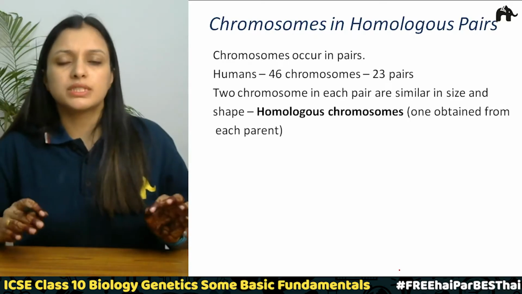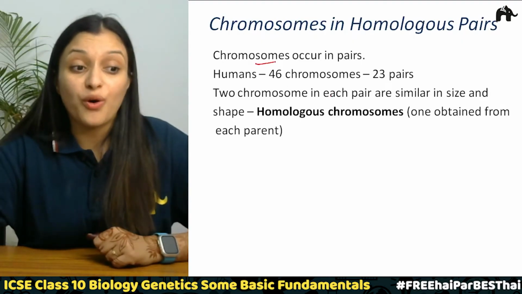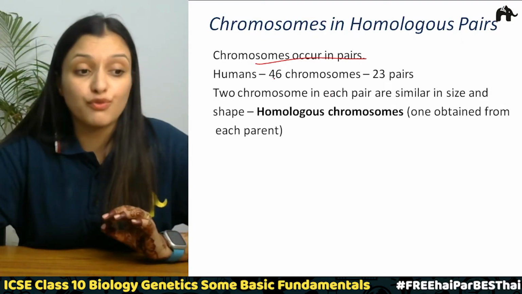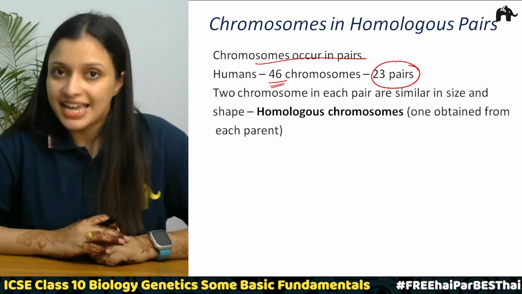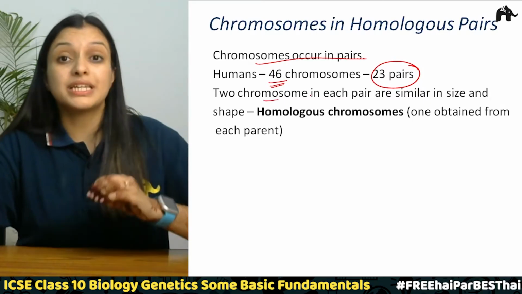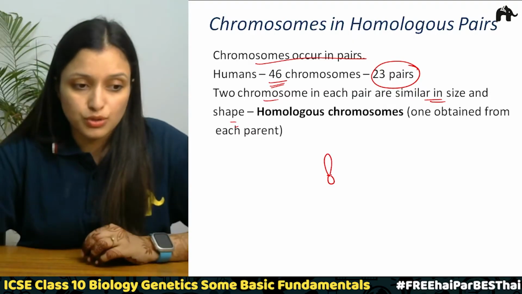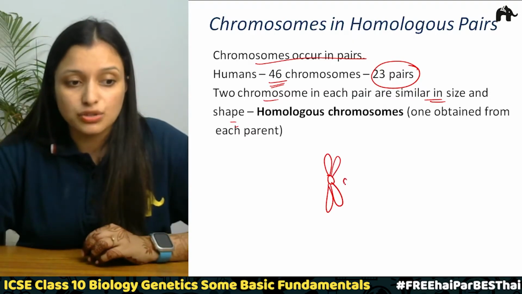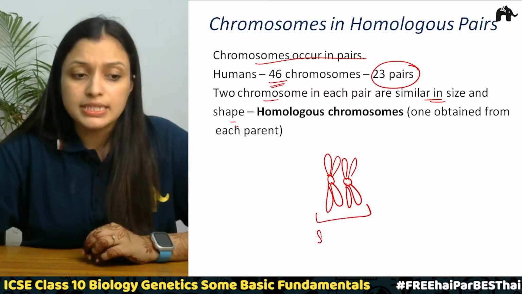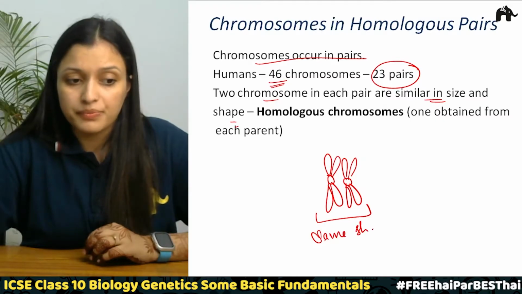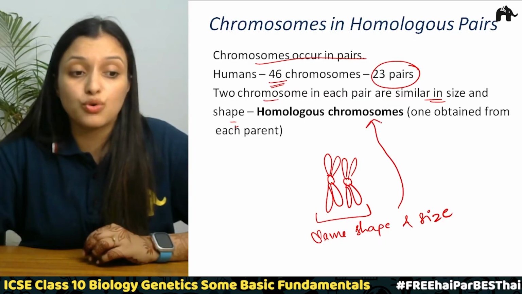Talking about humans, we will simply focus on humans. The chromosomes always occur in pairs, and in humans there are 46 chromosomes, which means there are 23 pairs of chromosomes. Now the two chromosomes in each pair are similar in size and shape. If we talk about two chromosomes which are in a pair, these chromosomes will be of the same shape and size, and we call them homologous chromosomes.